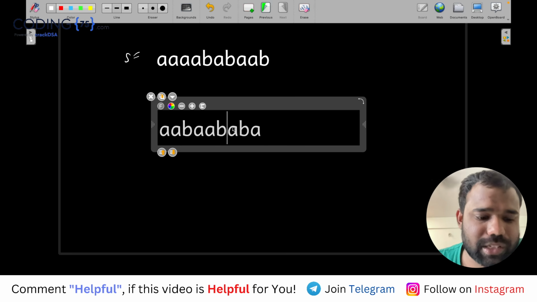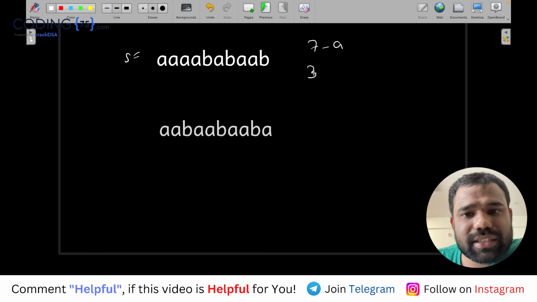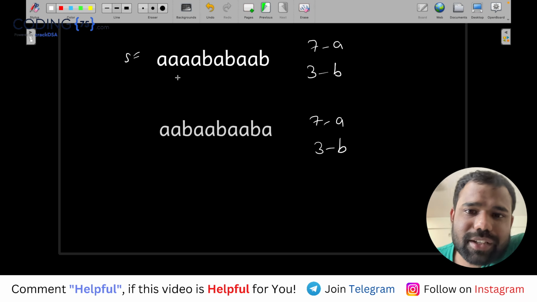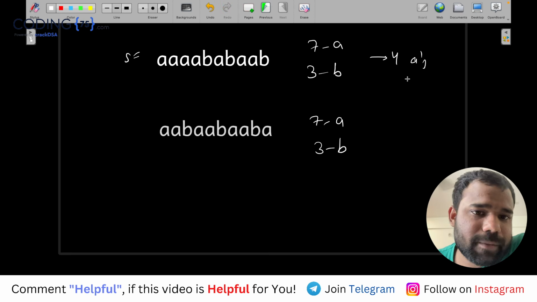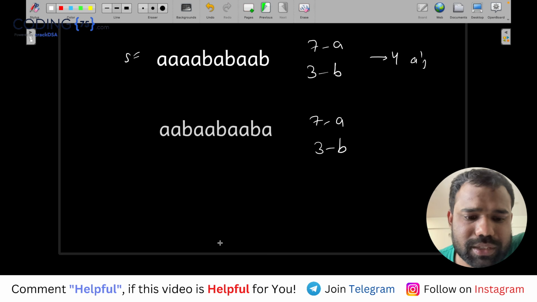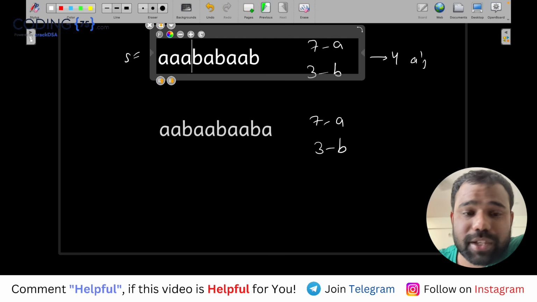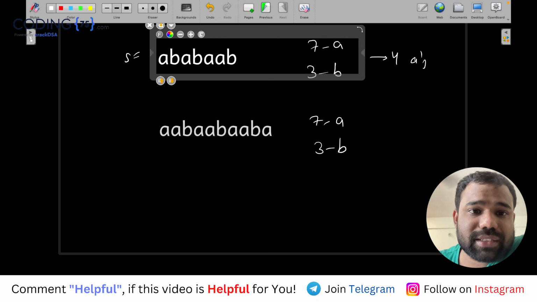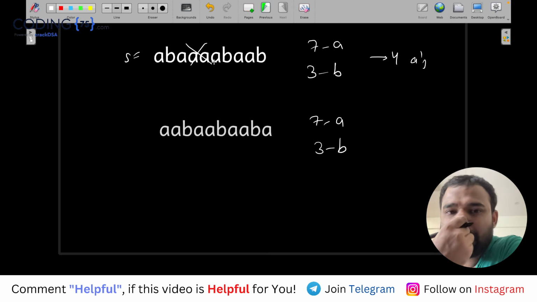हाँ ठीक है. Now it's good. So you can see this contains 7 A's and this contains 3 B's. Here also 7A and 3B. Here, so you can see there are 4 extra A's present. So here you can easily remove those 4 extra A's because it is present. I will prefer to put it somewhere in between. So I'm just trying to make a better test case to explain you, so that all the corner cases are handled. Okay. So here you can see you can easily remove this particular string and your problem will be solved.